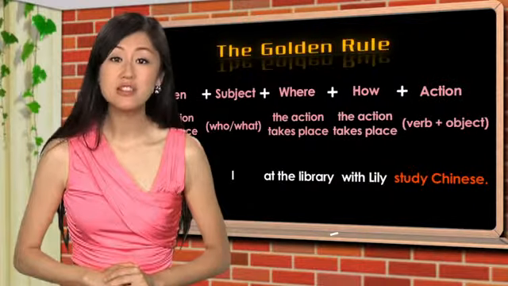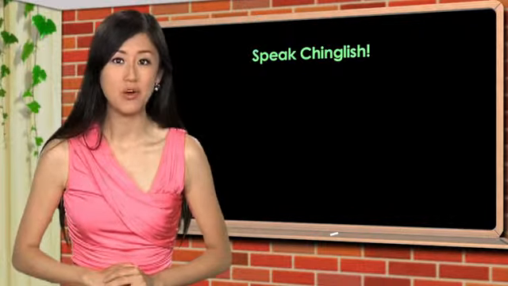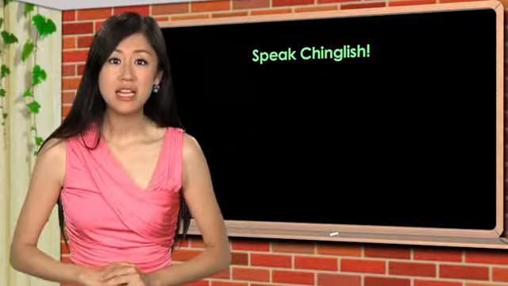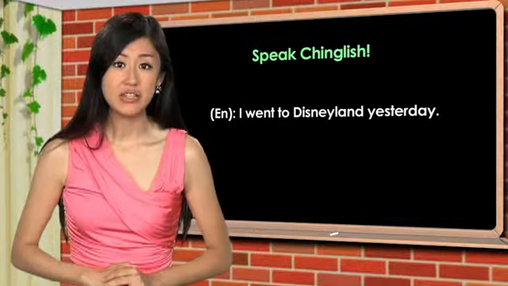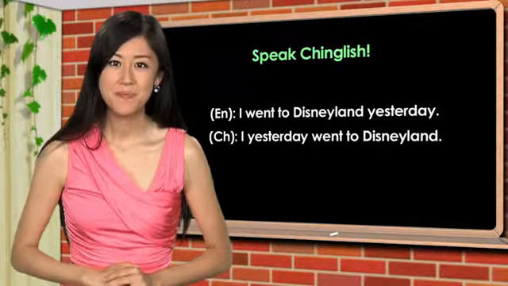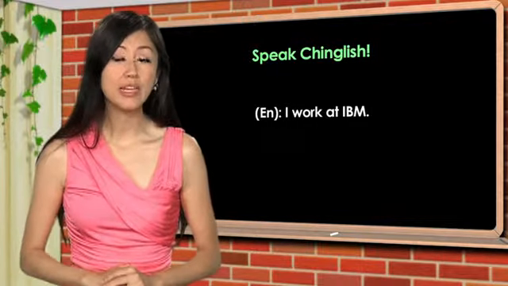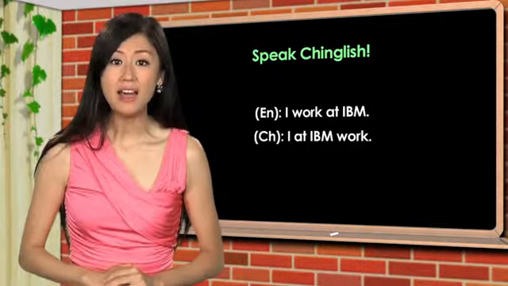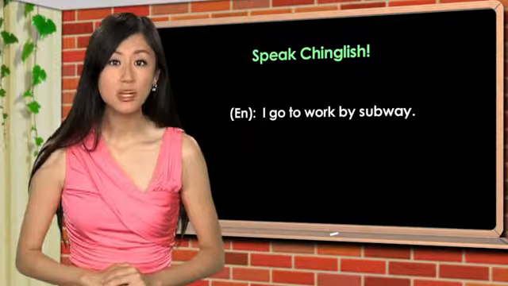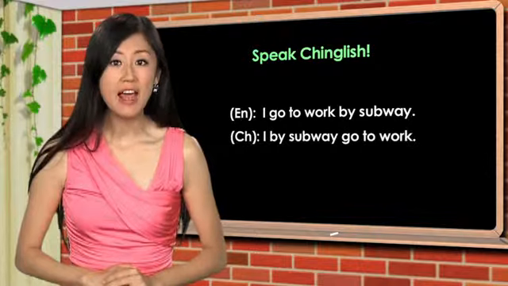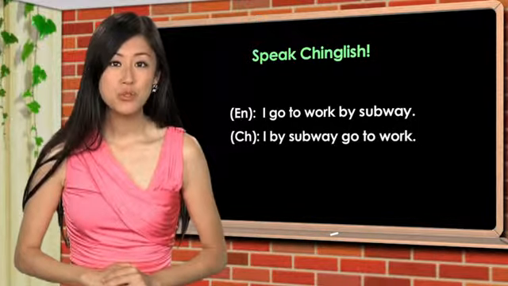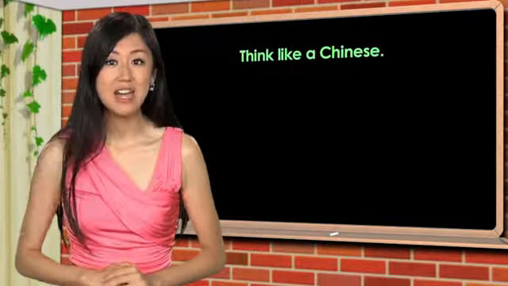Okay, I strongly suggest you start speaking Chinglish from now on, which is speaking English in the Chinese way. For example, instead of saying, I went to Disneyland yesterday, you say, I, yesterday, went to Disneyland. Instead of saying, I work at IBM, say, I, at IBM, work. Instead of saying, I go to work by subway, say, I, by subway, go to work. If you do what I ask you to do, you'll very soon start to think like a Chinese and maybe even dream in Chinese.